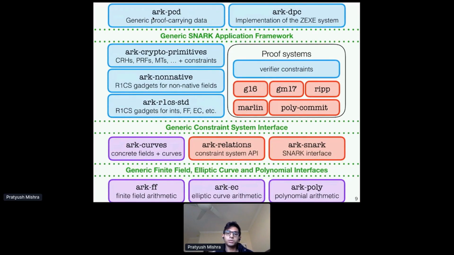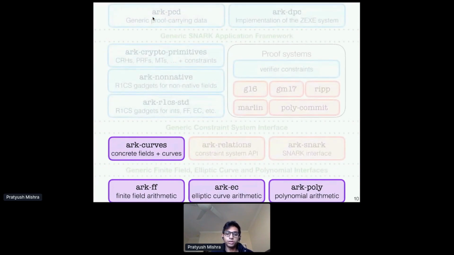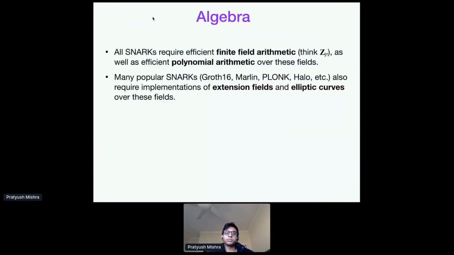Okay, so let's take a deeper look at each of these components, starting off with the lowest level. So let's see how we achieve the goal there. Okay, so a quick refresher. Today, all SNARKs require at least very efficient finite field arithmetic. Think integers modulo some prime, right?